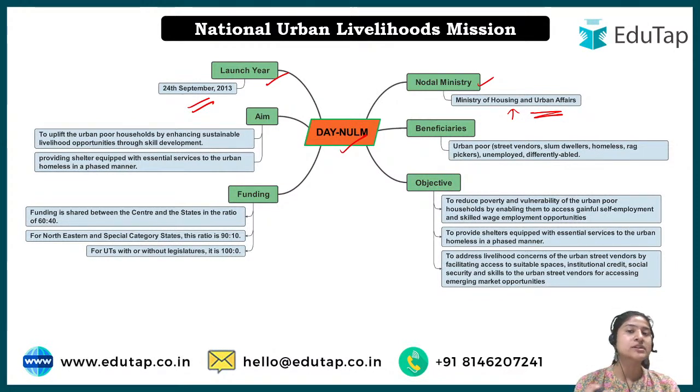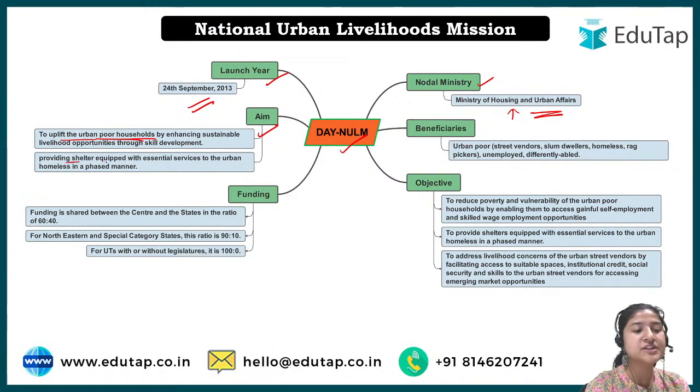Coming to the aim, what is the aim of this particular scheme? It has basically two aims. The first is to uplift the urban poor household. As said before, there are two aspects to this: one is the urban livelihood mission, one is the rural livelihood mission. In the urban livelihood mission, the focus is on the economically poor section of the society, to uplift their livelihood. So that is the first important point.